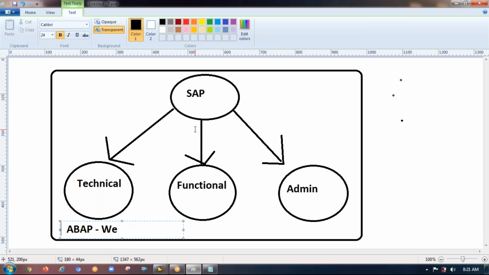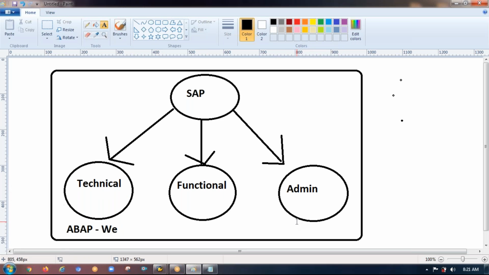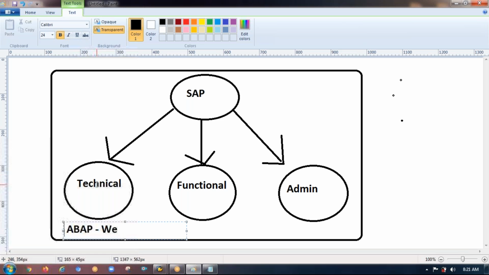So in SAP, we have typically three types of teams: technical team, functional team, and admin team. If you say you're working in SAP, they will ask which team you are from. I am from the technical team, meaning ABAPers, the guys who are responsible for coding. These guys only do the coding.